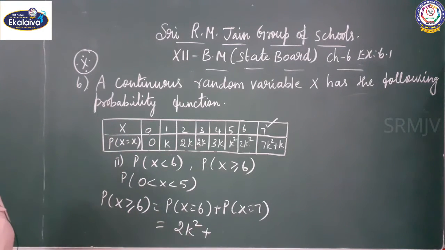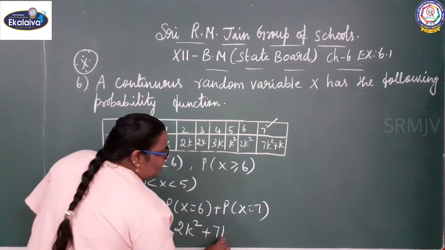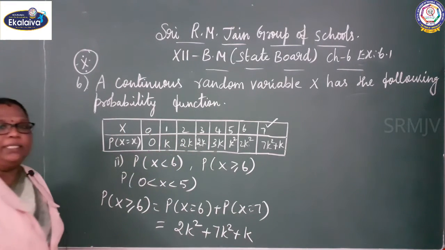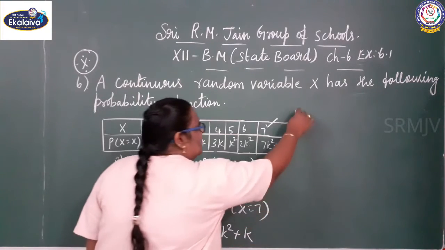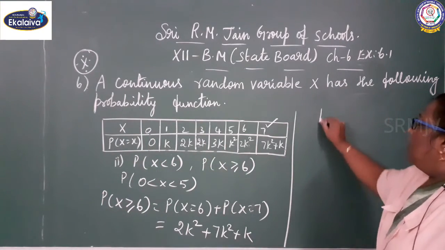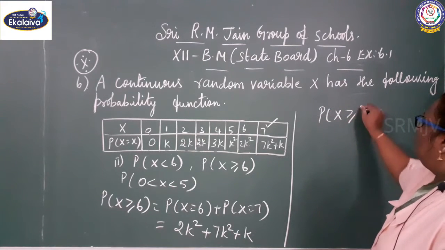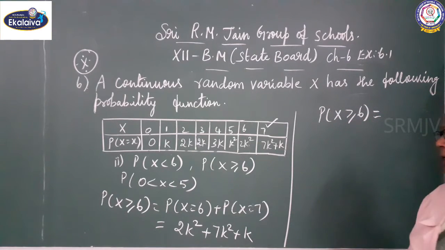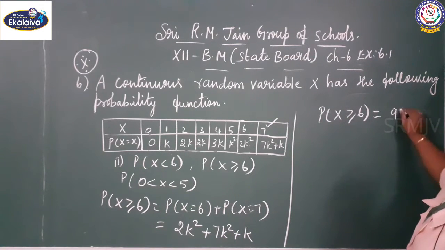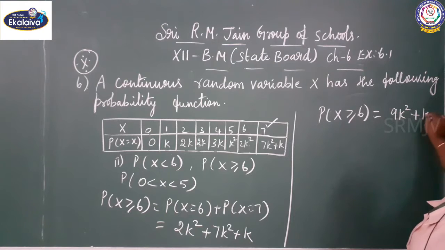X equal to 7, 7k square plus k. So P of x greater than or equal to 6 equal to 2k square plus 7k square is 9k square plus k.